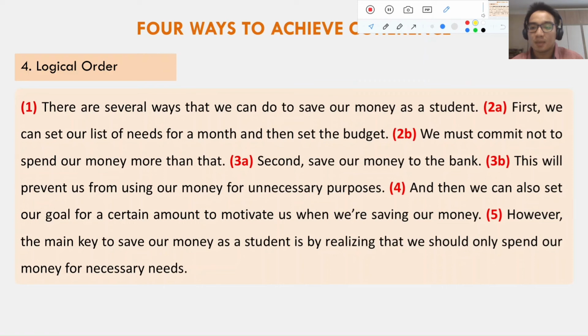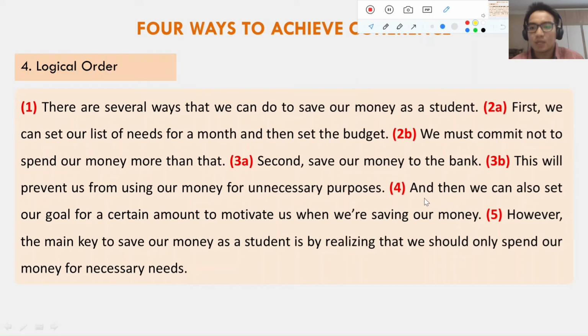And just like before, we cannot put 3B before 3A. We could not write this will prevent us from using our money for unnecessary purposes, and then second, save our money to the bank. It will be messed up. The paragraph will be messed up. And then we're going to the next point, the next idea, number 4.